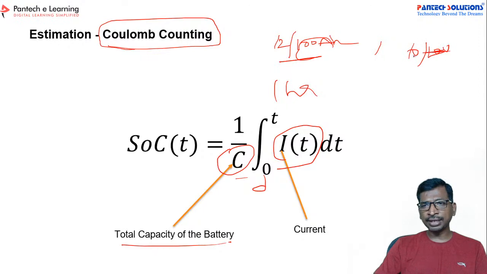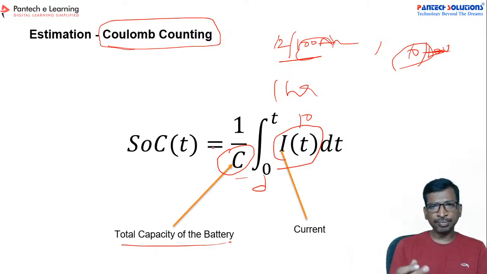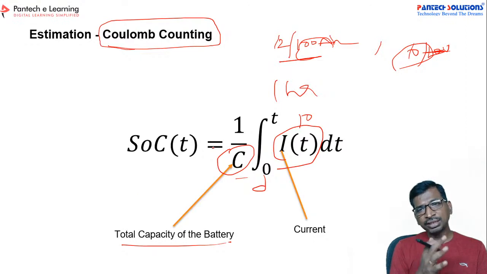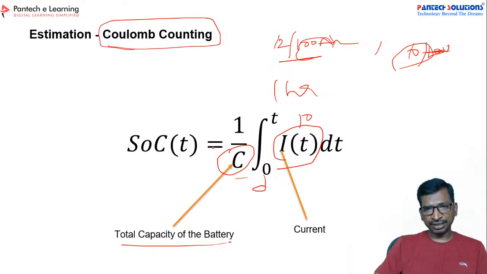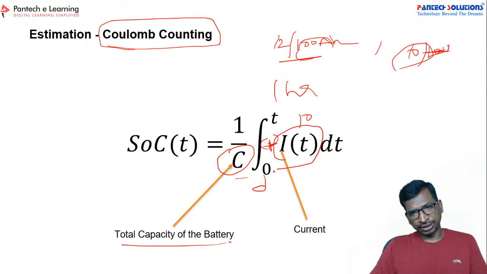Suppose you draw 10 ampere. Now if you apply this value to the SOC formula, you can estimate the SOC for the discharging circuit. Similarly for the charging circuit: for discharging you apply a -1 and for charging you apply a +1. This is the very simple formula to estimate your SOC, right?